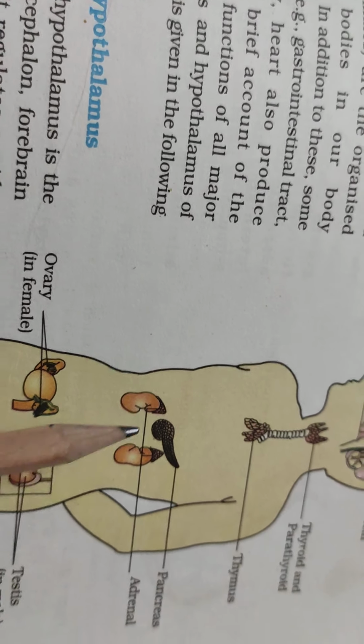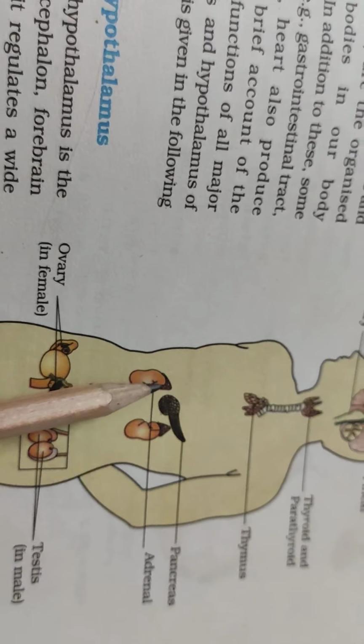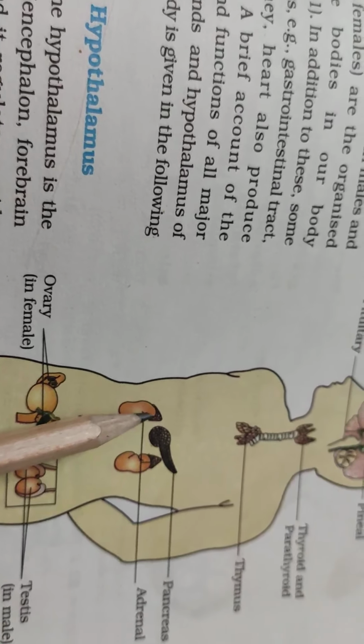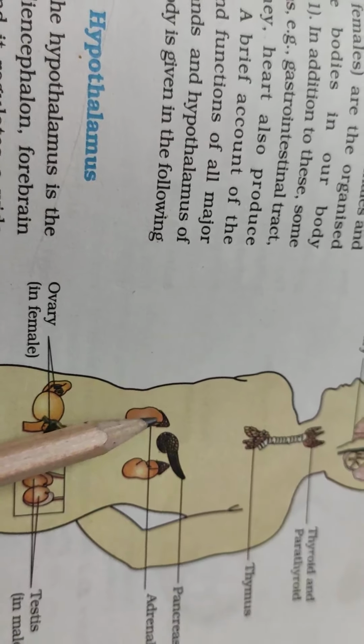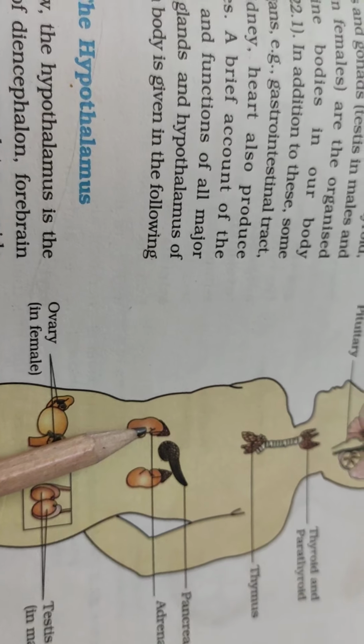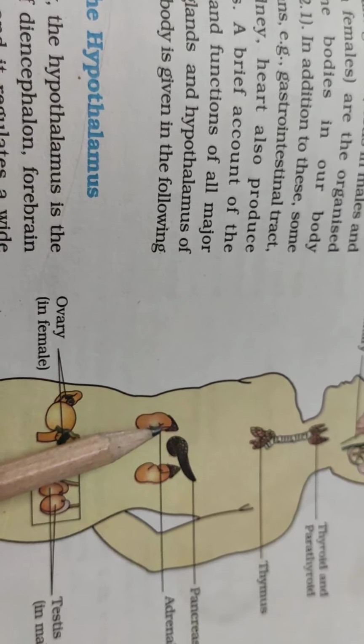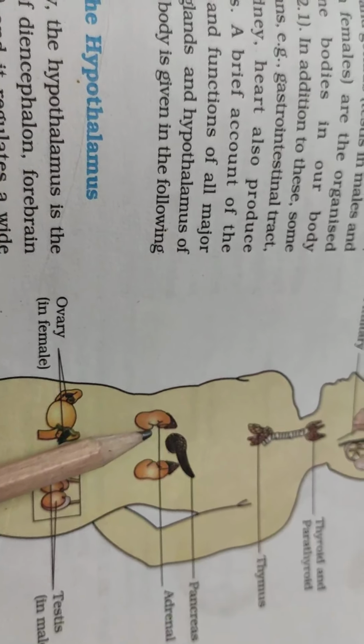Adrenocorticotropic hormone acts on the adrenal glands, which are present at the top part of the kidneys. This hormone stimulates the adrenal cortex of the adrenal gland to secrete its hormones. It also causes the growth of the adrenal cortex. These hormones indirectly control carbohydrate metabolism, protein metabolism, and fat metabolism.